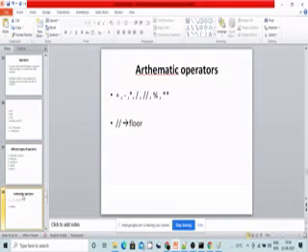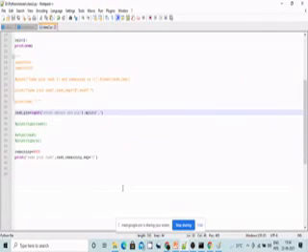What do you mean by the arithmetic operator? You already know about them. Arithmetic operators are plus, minus, multiplication, division, floor division, modulo division, and power. Let us check all these in detail one by one.